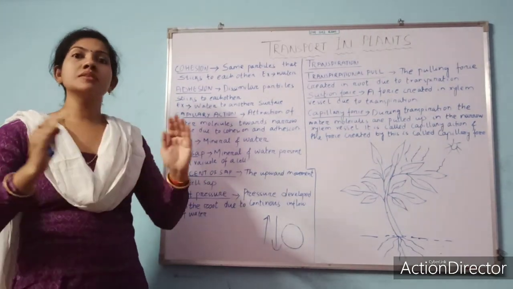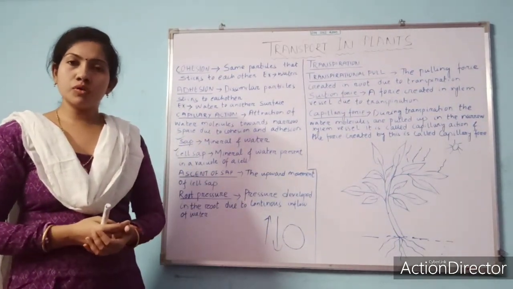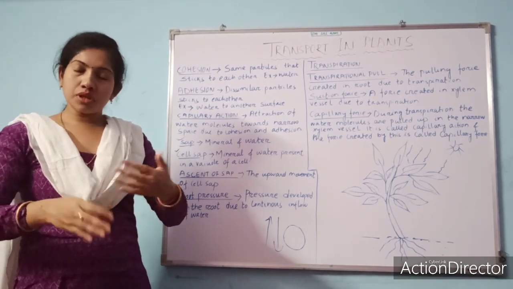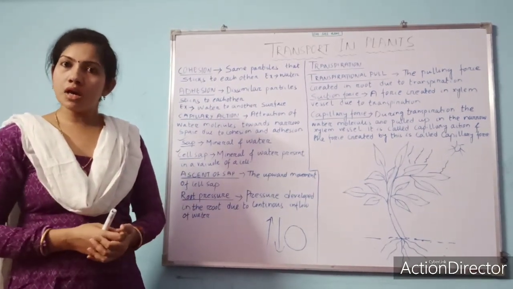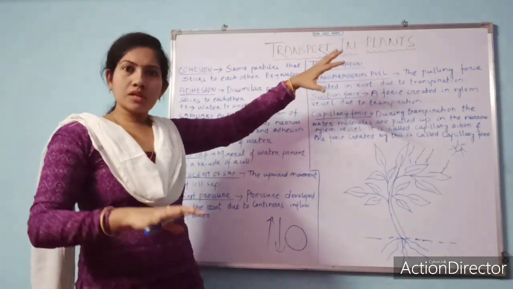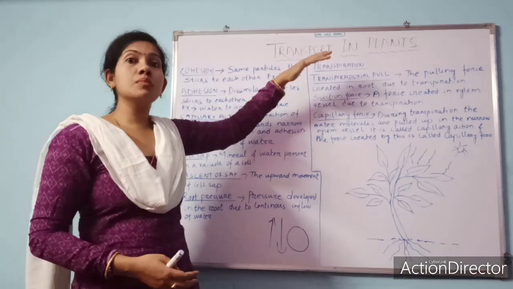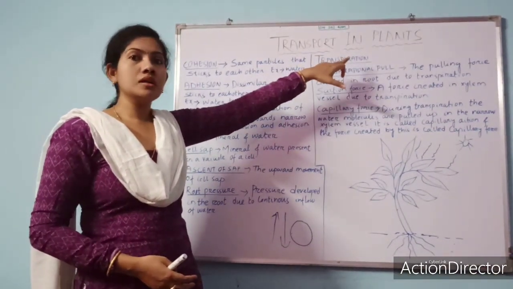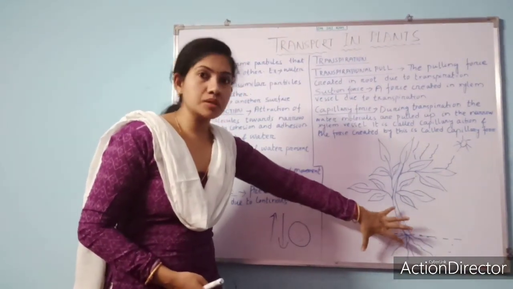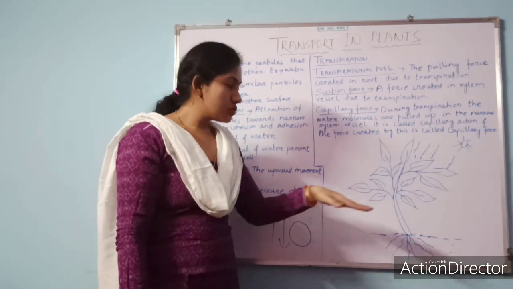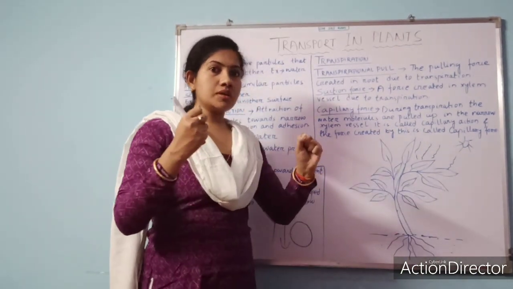Root pressure means the pressure created over the root due to the continuous upward movement of water. Transpiration, as you know, is the loss of water from the aerial parts of plants. Transpirational pull: due to transpiration, a pulling effect is created because the demand for water will increase, so the root will pull water from the soil.